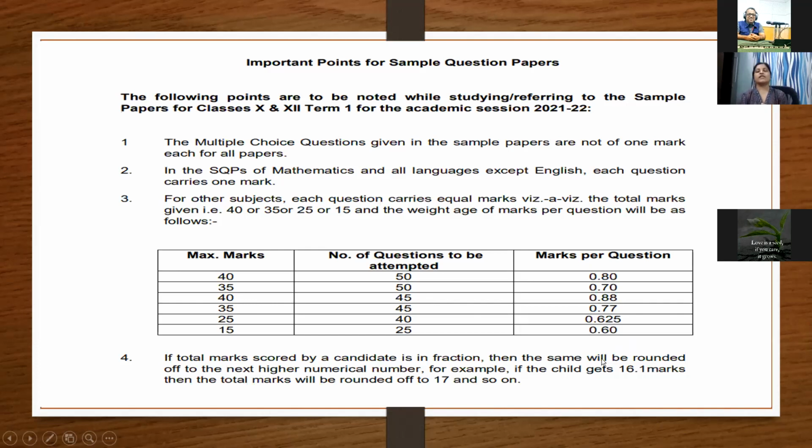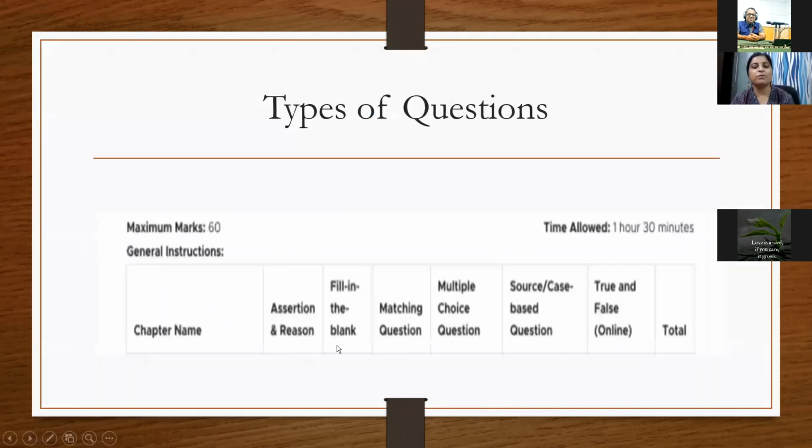Earlier, when it would be 16.5, CBSE would round it off to 17. Whereas now the case is, even if it's 16.1, it will be rounded off to the next number, which is 17. So this is something which has been proposed. So that means we have various types of questions: assertion and reason, fill in the blanks, matching question, multiple choice, case-based question, and true and false.